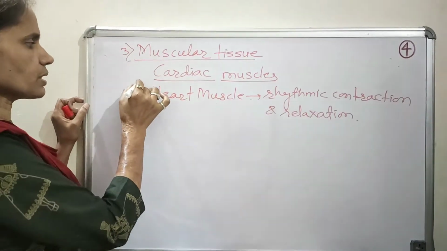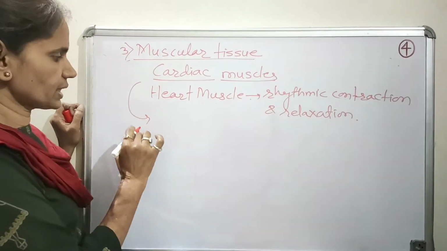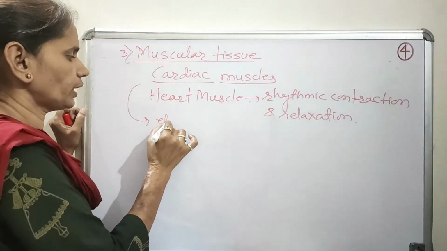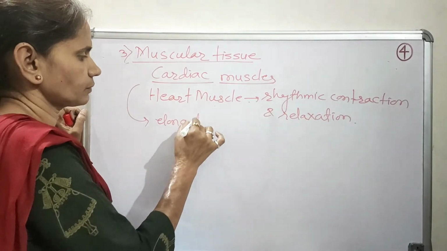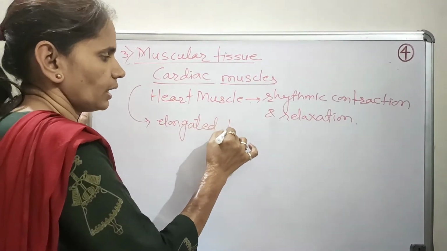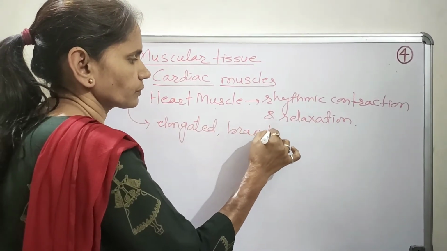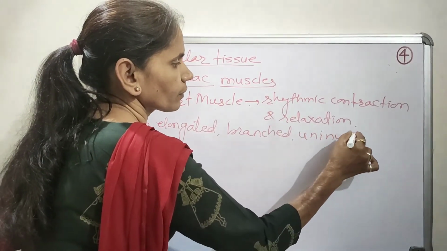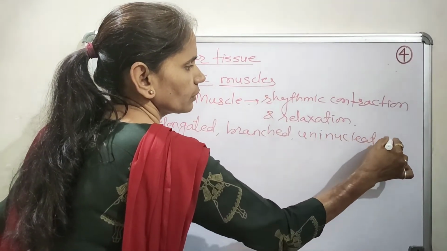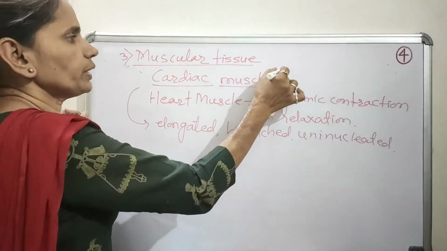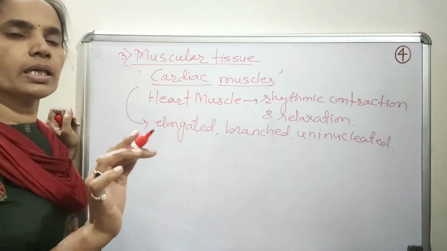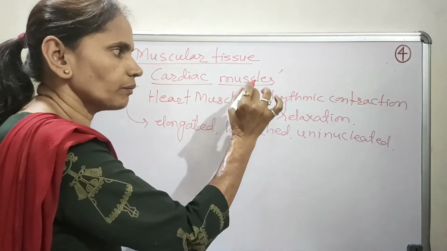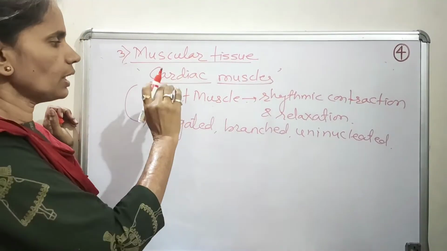These cardiac muscles consist of cells that are elongated, branched, and uninucleated. So the important involuntary muscles in our body are the cardiac muscles, which are nothing but the heart muscles.